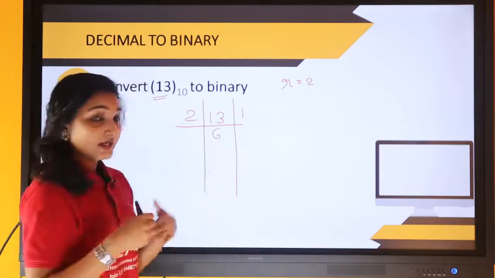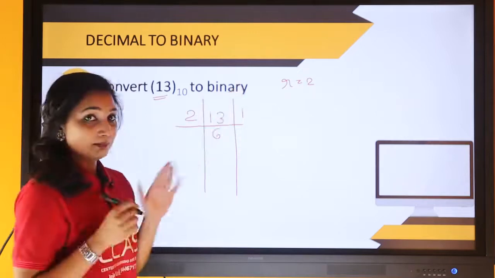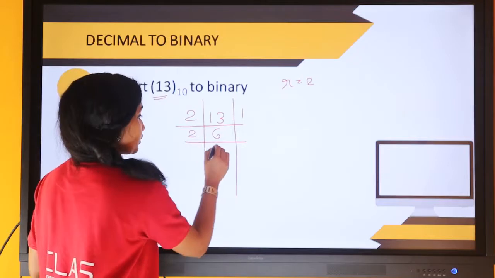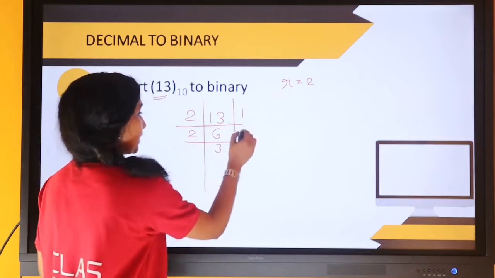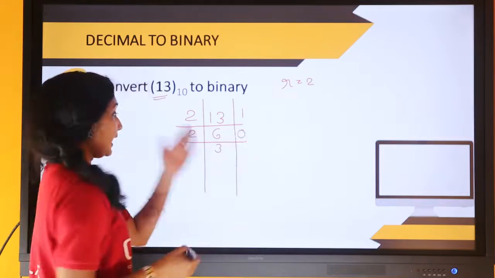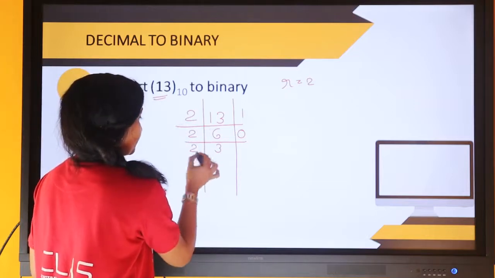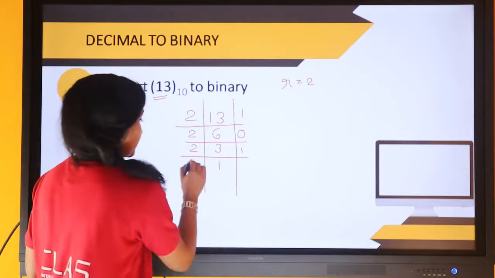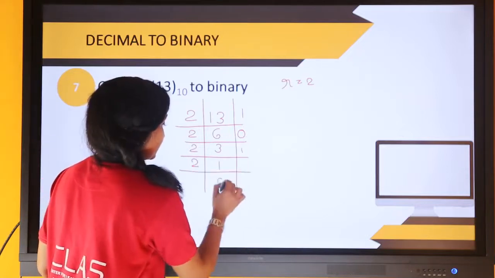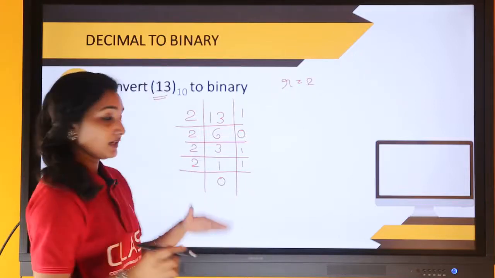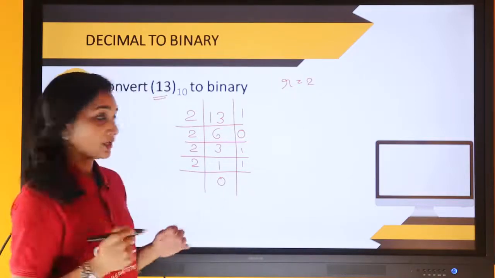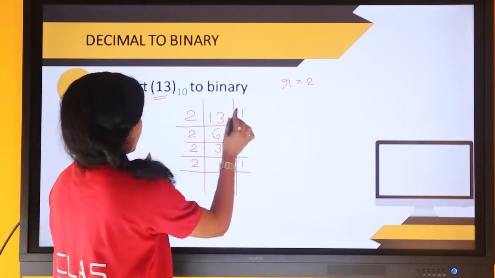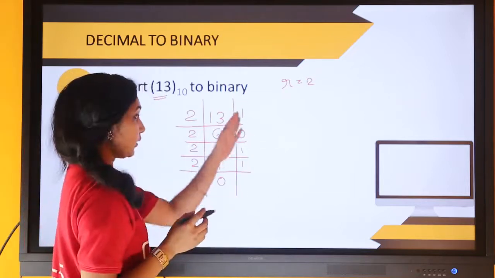Again divide the quotient by the same base, 2. Note down the quotient and the remainder. It becomes 0. Again divide it by 2. Repeat the procedure, and stop when we meet a 0 at the quotient. Now this is our equivalent binary, 1011.